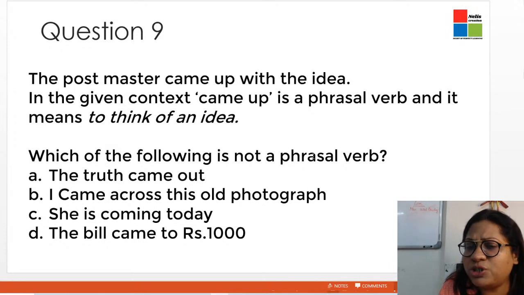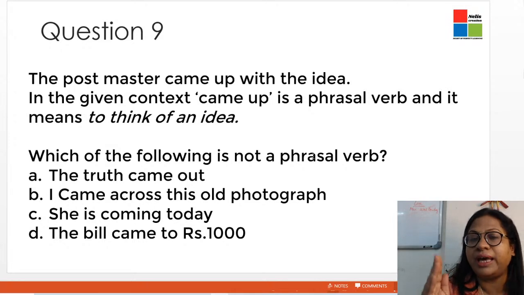And the question is, which of the following is not a phrasal verb? I have 4 options given. The truth came out. Is it a phrasal verb? Came out. Yes. Came out means the truth finally got revealed. So, came out has nothing to do with coming somewhere.